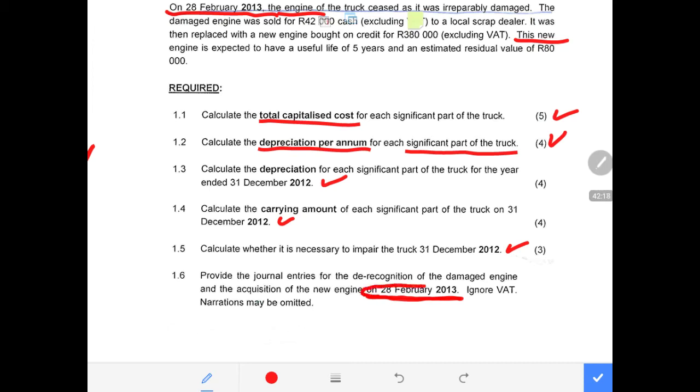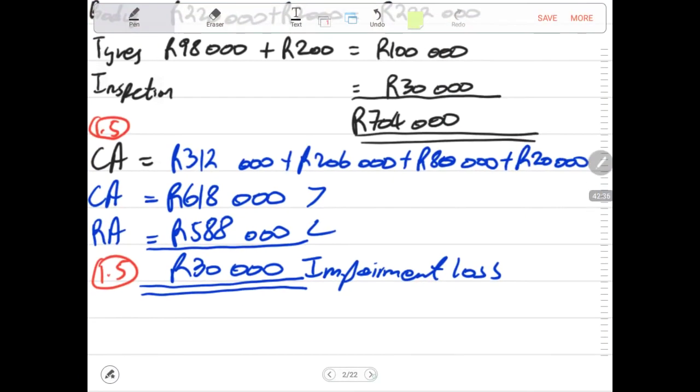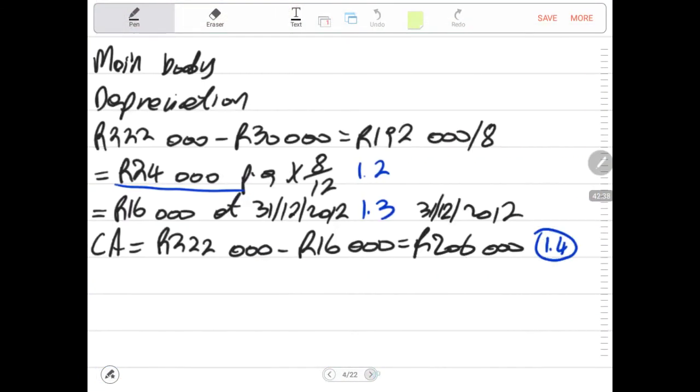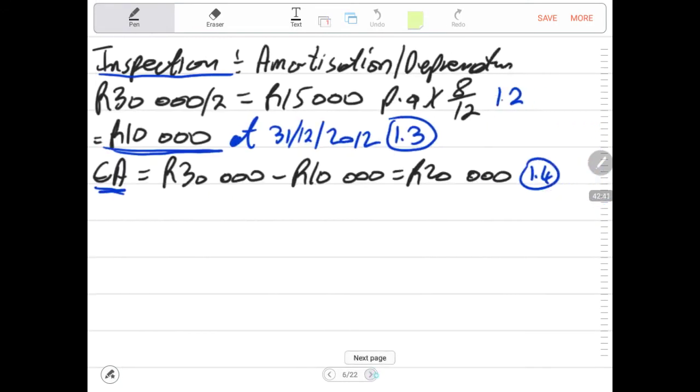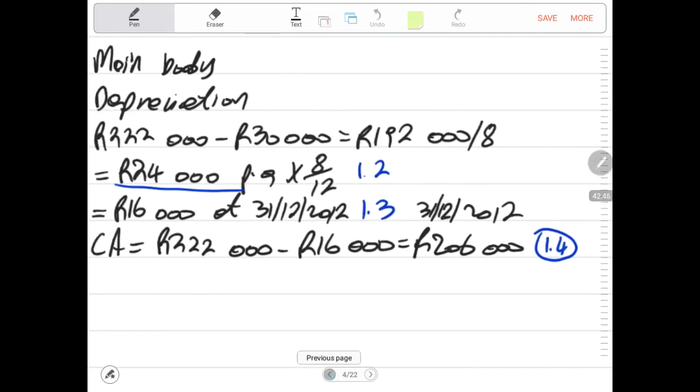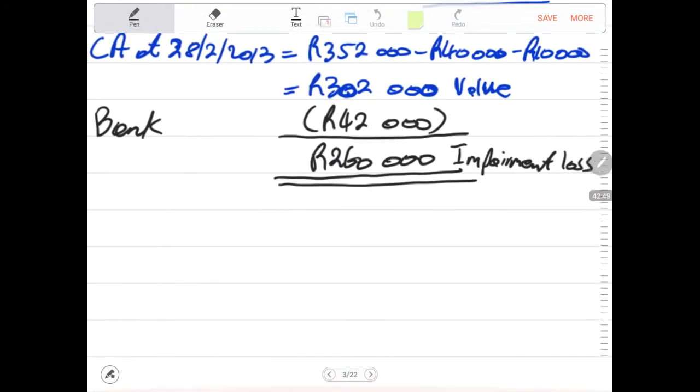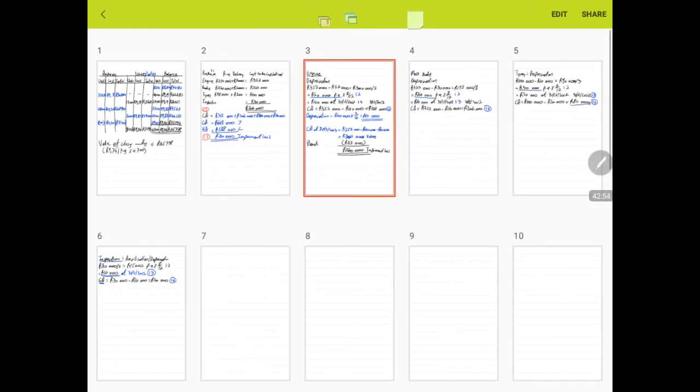We don't go to the end of the year. It's only at the end of February, meaning depreciation for the current year. We don't have to provide a general entry for that. It's not part of the requirements because depreciation will be recognized at the end of the year for the new one, but for the old one, we need to account for that. So now we need to do the general entries that we are required to do. And the numbers, again, are already there.